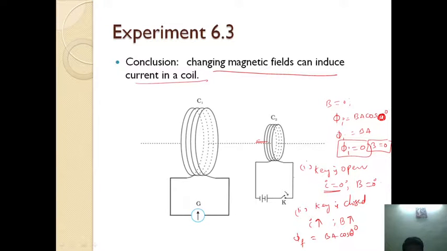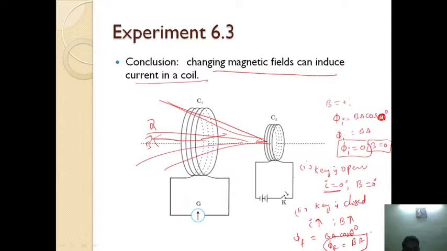Here this is the magnetic field. When current passes through the coil, it produces a magnetic field similar to a bar magnet. These are the magnetic field lines passing perpendicularly. This is the area vector, and this is the magnetic field. Both are parallel to each other, so cos theta will be 1, the flux will be maximum, phi f equals B A. This is the magnetic flux.